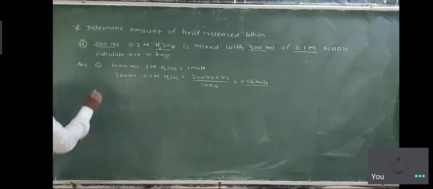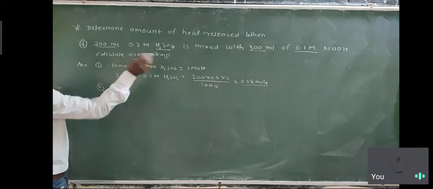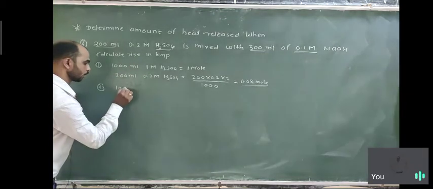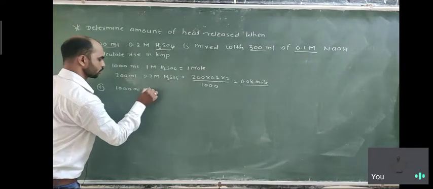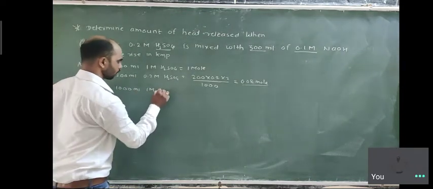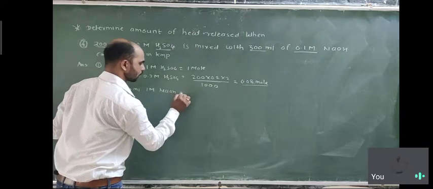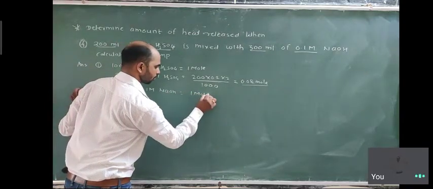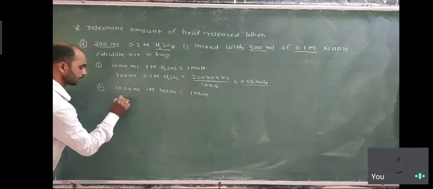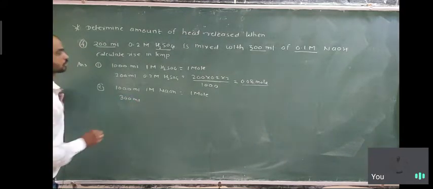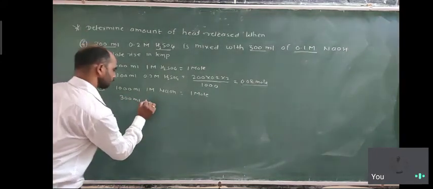Second, the NaOH is given. Again you know the condition, 1000 ml of 1 molar solution of NaOH always has 1 mole, but here 300 ml is given and the concentration is 0.1.